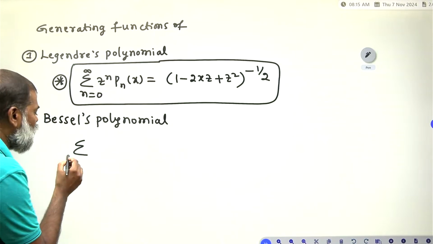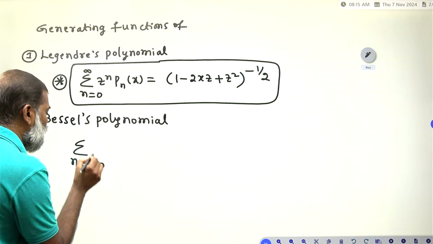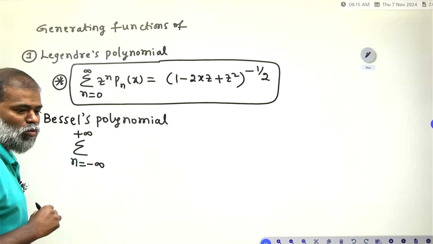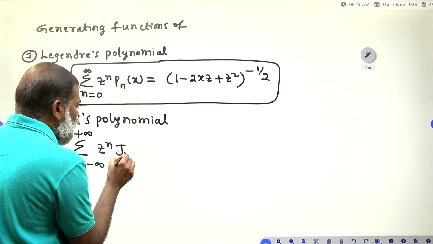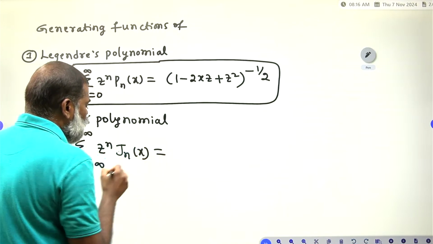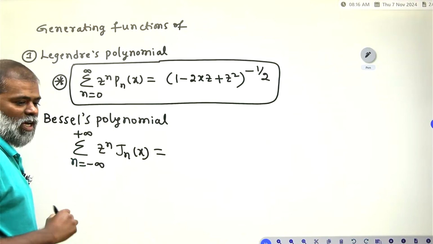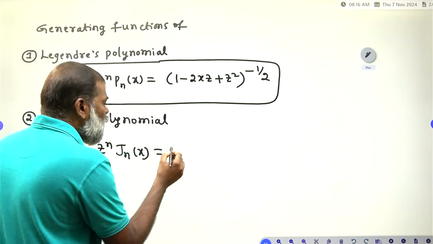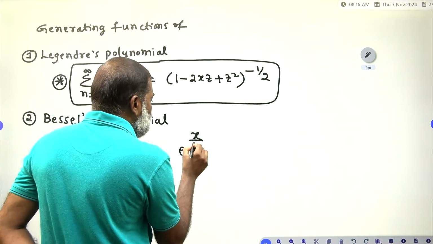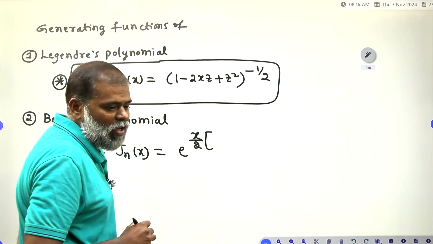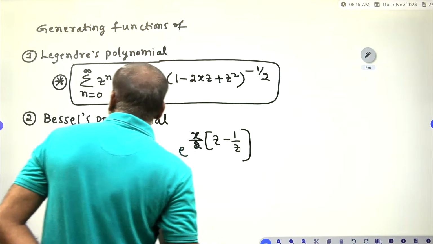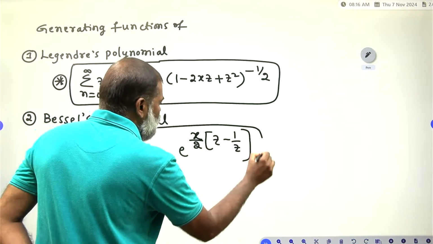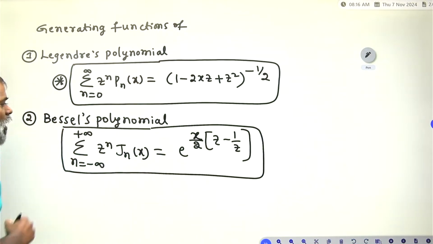Summation n equals minus infinity to plus infinity z to the power n Jn of x is equal to e to the power of x by 2 into (z minus 1 by z). This is the generating function of the Bessel polynomial.